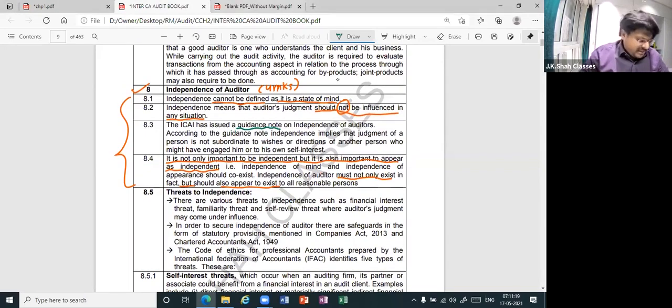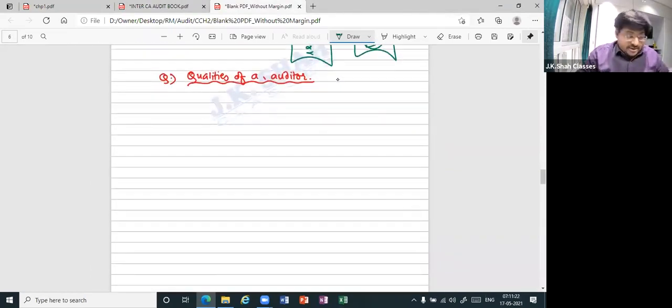Let us move to the next one. Next one also is simple. Qualities of an auditor. Wow, this is interesting. Come on. What qualities should an auditor have? Normal qualities. Straightforward, honest, okay. Apart from that, professional qualities. Can I say definitely there have to be some qualities of an auditor? Now, basically, there are two types of qualities. One is professional qualities, the other is personal qualities.